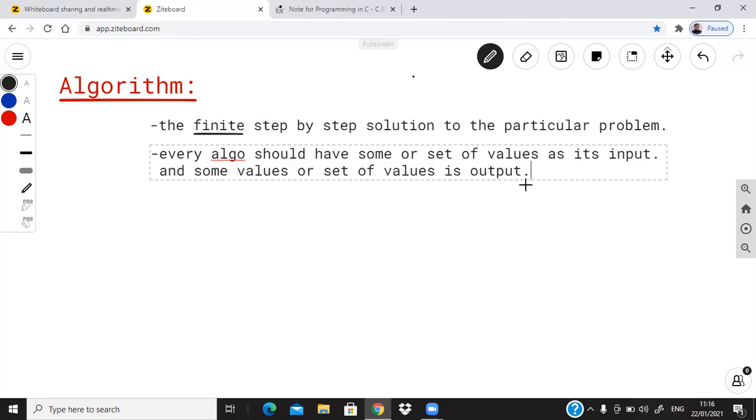So your algorithm should always have input and output.